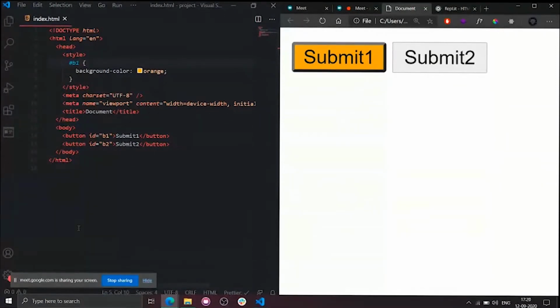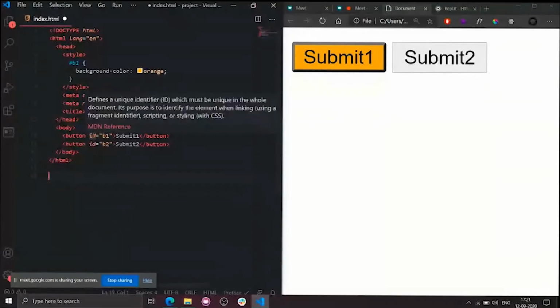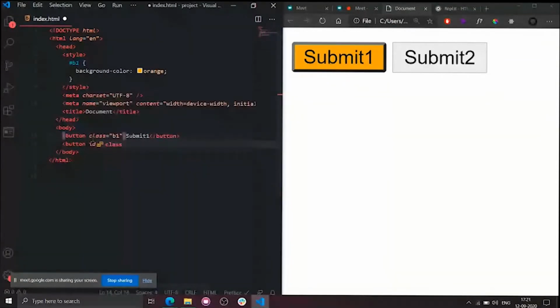Now there is another attribute called class. This is ID, which is unique to each and every element, so two different tags cannot have the same ID. But class is used to apply the same styles to more than one tag. For example, if you want to apply the same styles to this button as well as this button, instead of ID, I can use class. So instead of having different numbers, I can have the same class for both buttons.